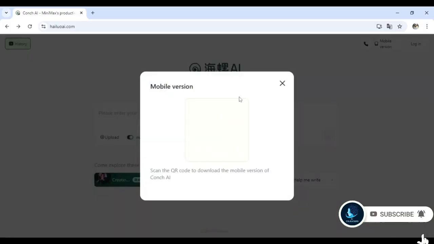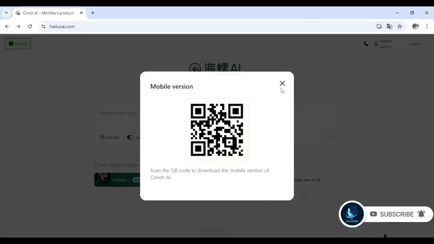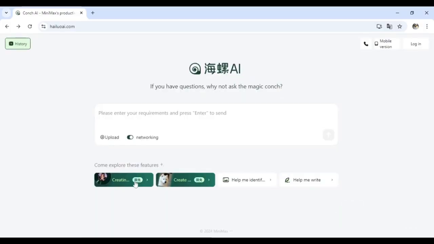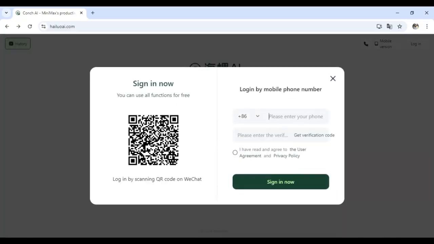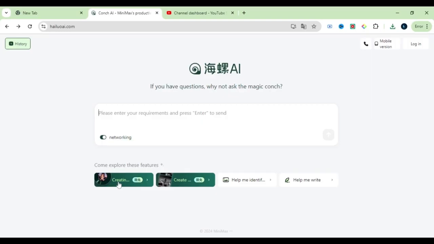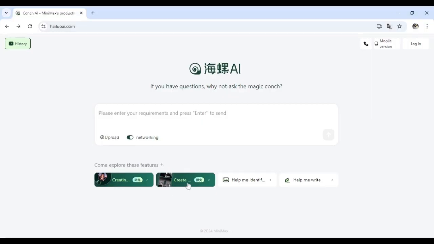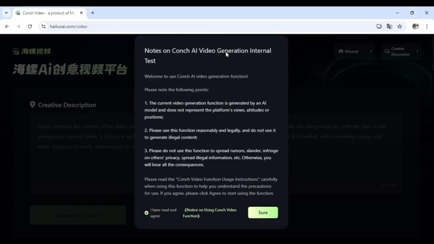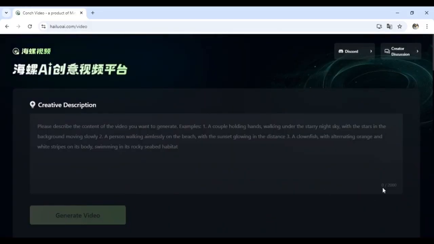Yes, it also has a mobile app, but it is in Chinese language, so there is no use in downloading it. You can log in with your phone number or WeChat account. If you create an account, then you will also get the option of image to video, but we will use it without logging in. So you have to click on the second button. Now you have to accept its terms and conditions. After that, you will see its main dashboard, where you will find a prompt bar.